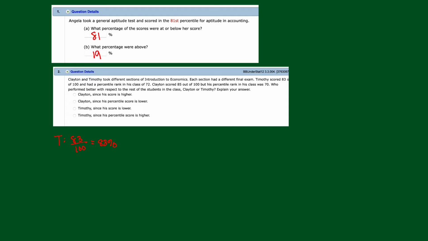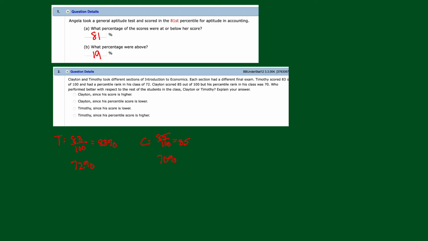Oh, okay, and had a percentile of 72. All right, so 72%. Now, what about Clayton's? Clayton, how about C? Clayton scored 85 out of 100, so he got an 85%, and his percentile rank was 70.